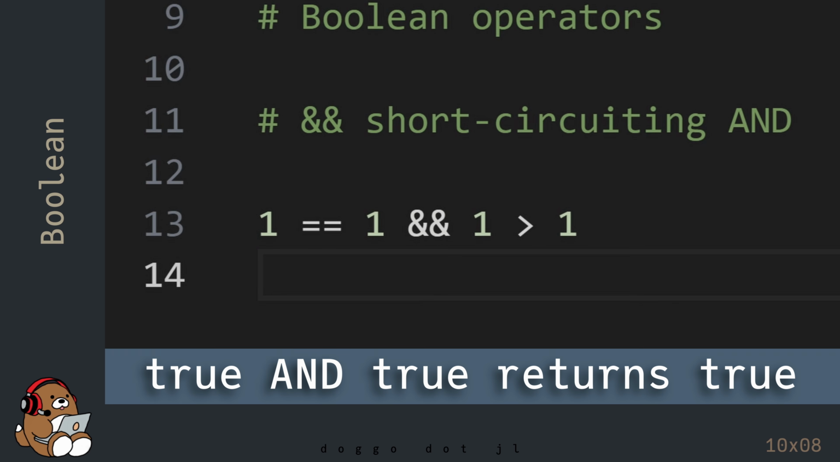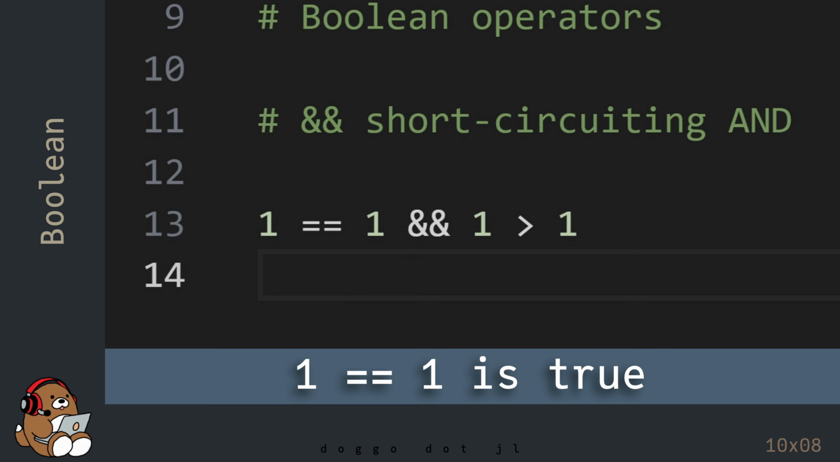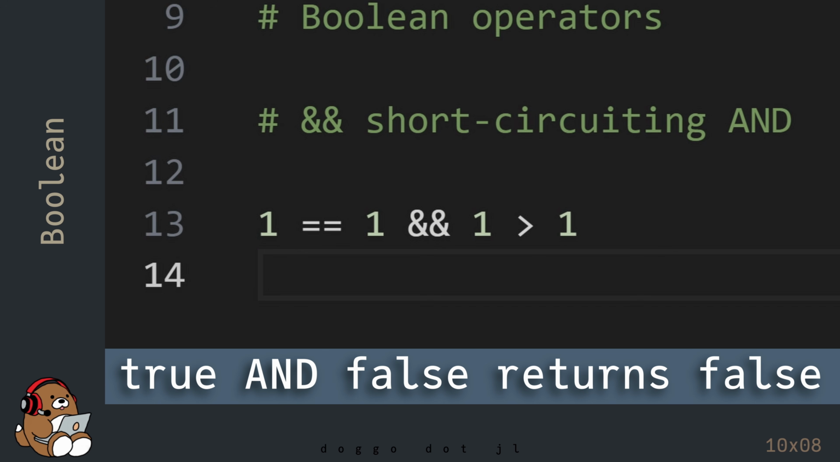The Boolean operation here is stating that the left-hand side is true and the right-hand side is true. Is that the case here? The left-hand side is the comparison operation 1 is equal to 1, which is true. And the right-hand side is the comparison operation 1 is greater than 1, which is false. So only one side is true, so the overall Boolean statement is false, since both sides need to be true in order for the overall statement to be true.